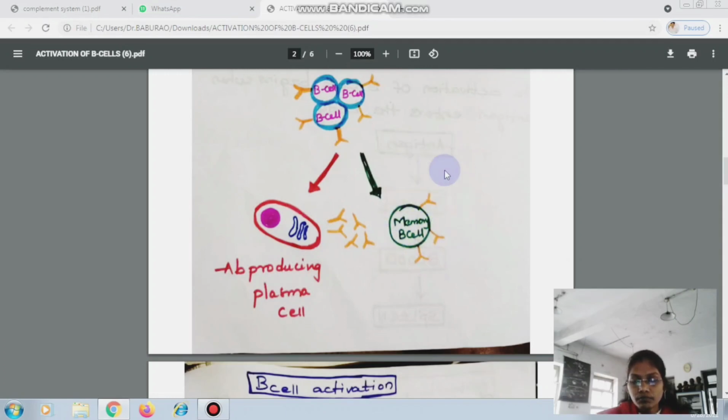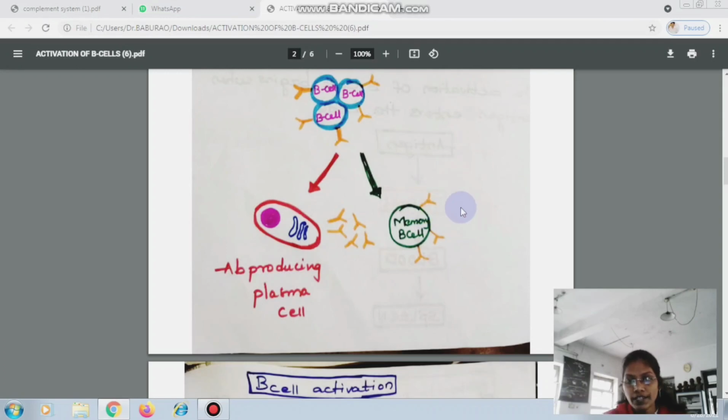See, there are two different kinds of activations. In the first kind, T independent B cell activation, no memory cells are produced, only plasma cells are produced, right? When the B cell activation produces memory cells, that is T dependent B cell activation. It means for the activation of B cells, T helper cells are also needed.